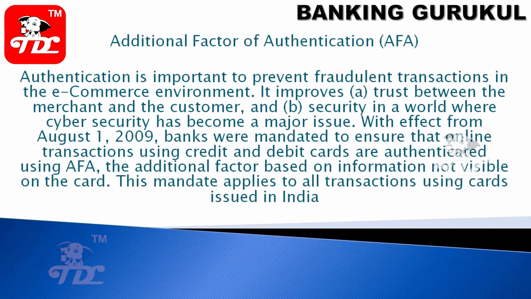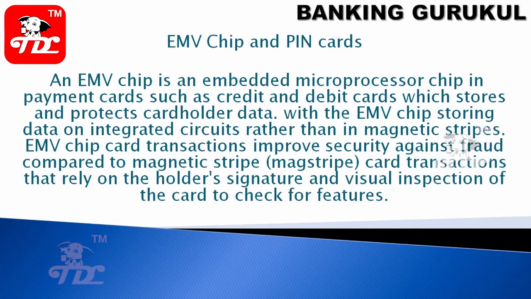So you have one authentication, like you enter all the card details and the CVV number, then you get an OTP, then you enter the OTP. So it is the additional factor of authentication. Sometimes you will get a call from the bank asking whether you are doing this transaction. This mandate applies to all transactions using cards issued in India.